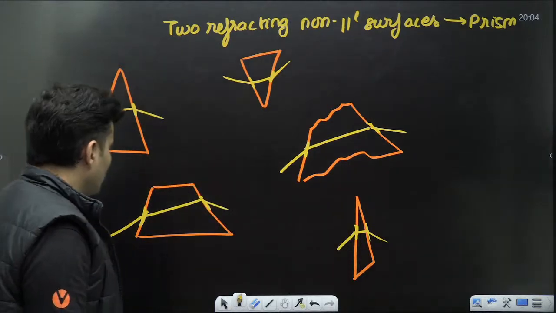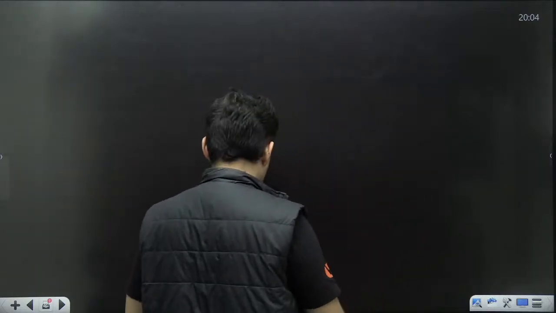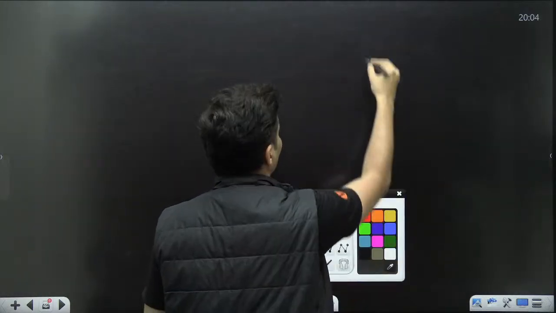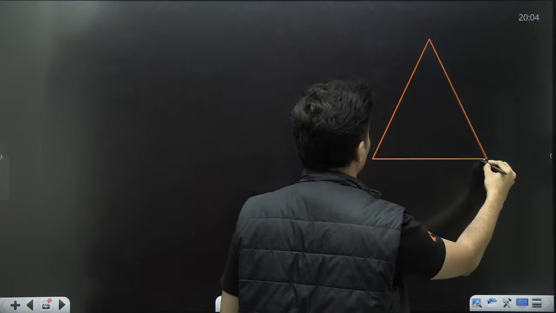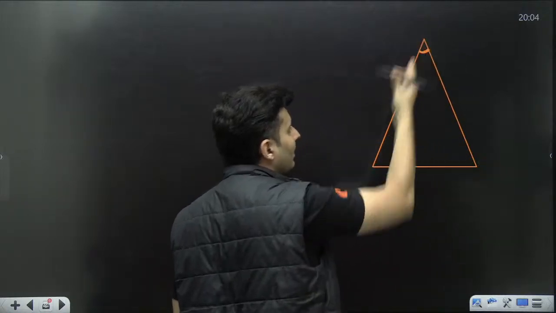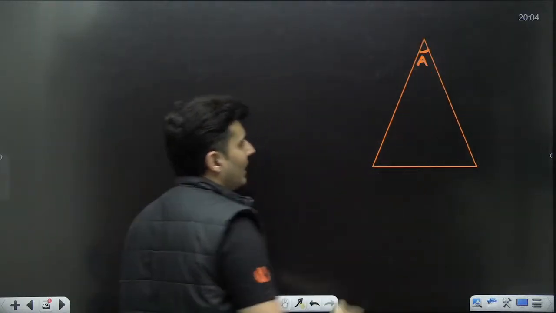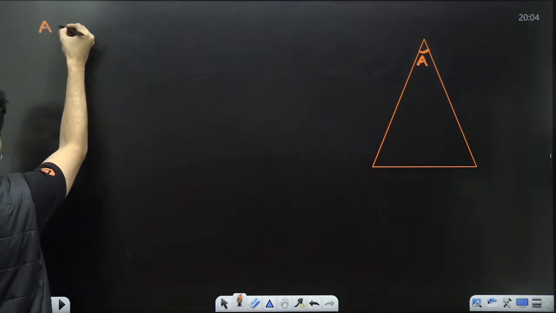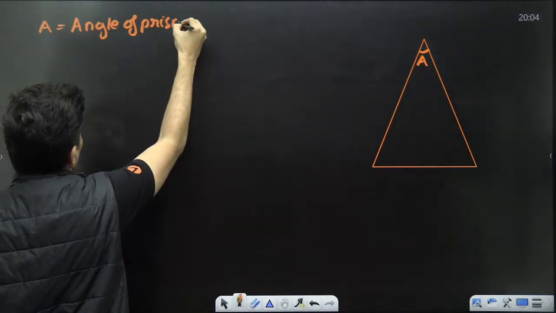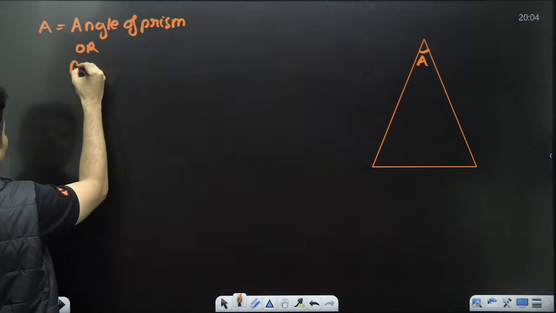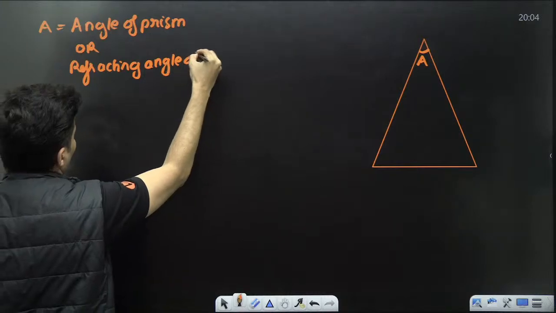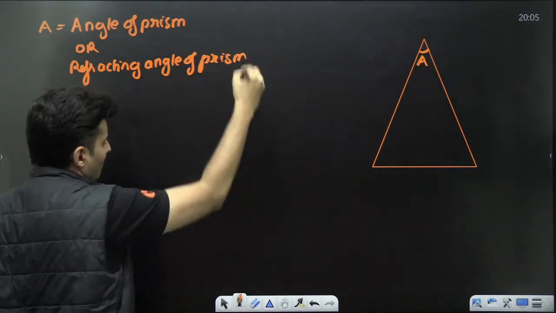Very good. So when you have a prism something like this, wow, beautiful prism, right? This angle on the top, which is the angle between the two surfaces which refract, is called the angle of prism. A is called the angle of prism. Sometimes it is also called the refracting angle of the prism. One and the same thing.